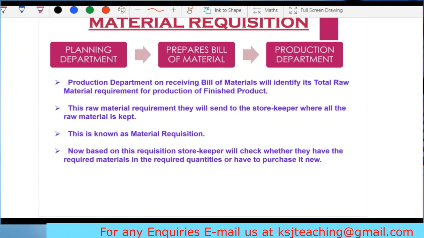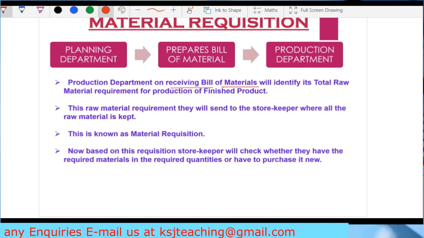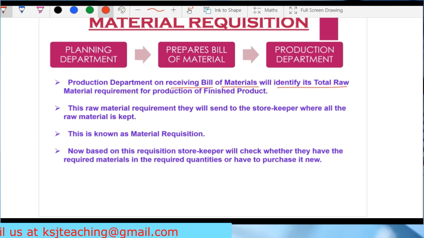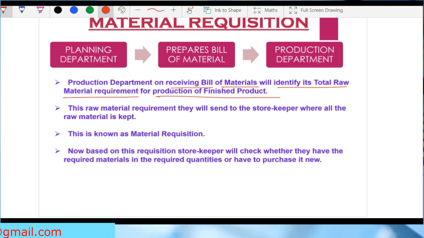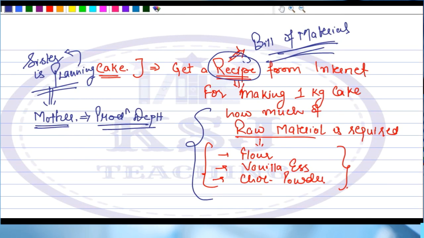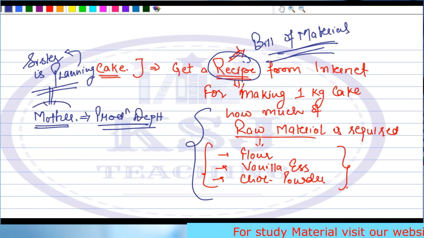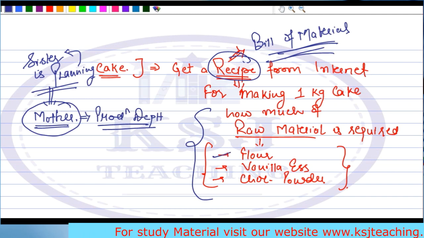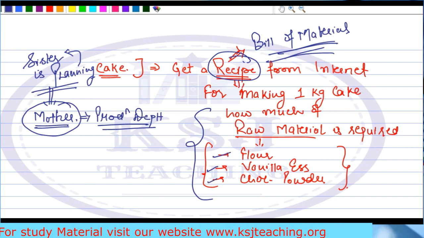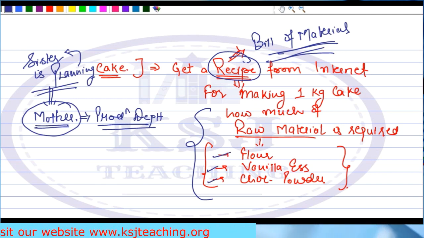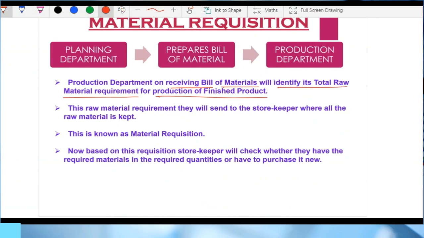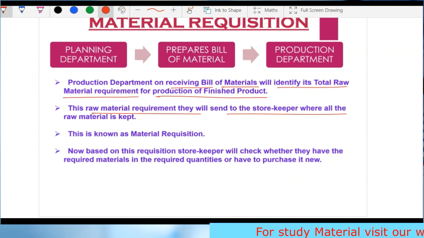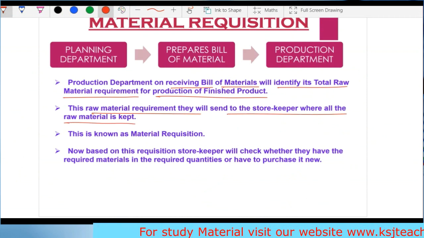Production department, on receiving the bill of material, will identify its total raw material requirement for production of the finished product. Now what happens? Your mother, on receiving this paper of recipe, will identify the total requirement: how much flour is required, and what all ingredients are required. Next, this raw material requirement they will send to the storekeeper where all the raw material is kept.